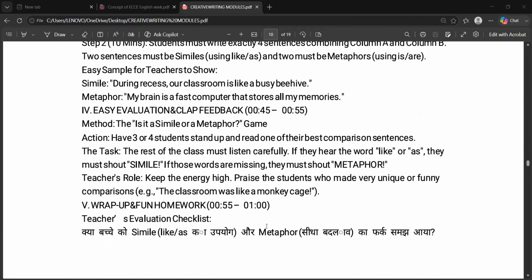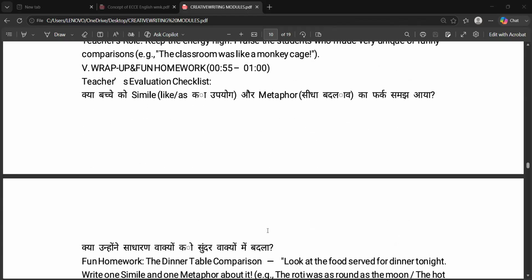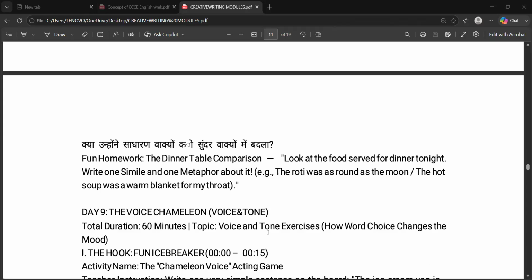Like during recess, our classroom is like a busy beehive. Okay, so in a metaphor, you will just remove "like": a classroom is a beehive. So it's understood that we are comparing it indirectly. Okay. So you will just make them understand about the similes and metaphors.